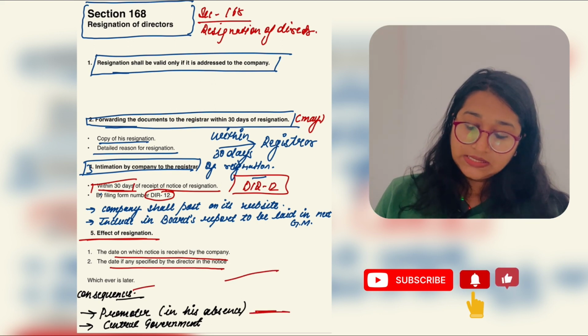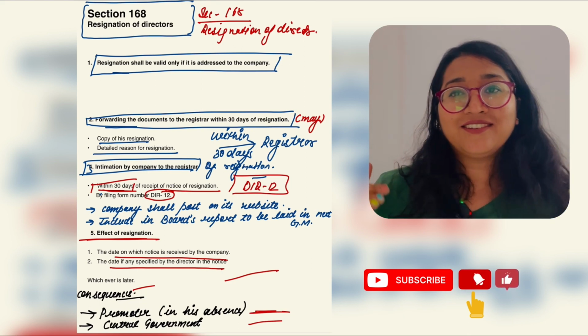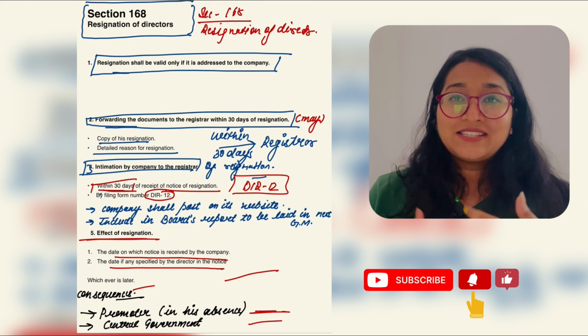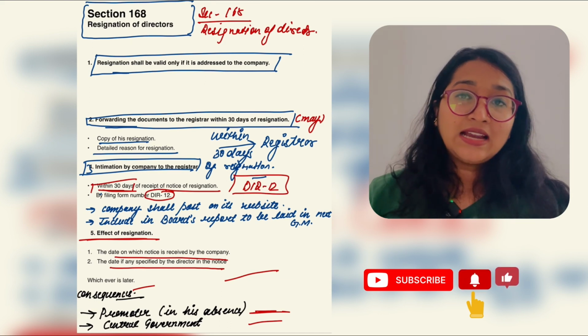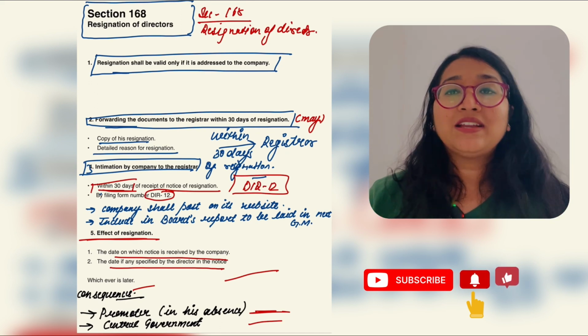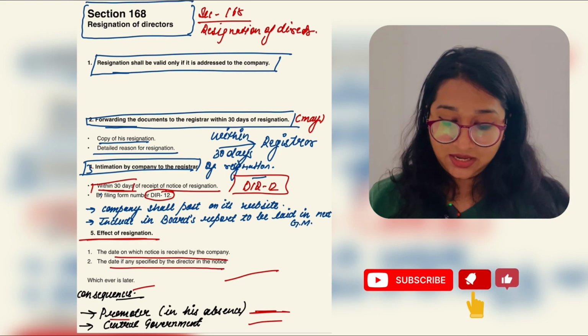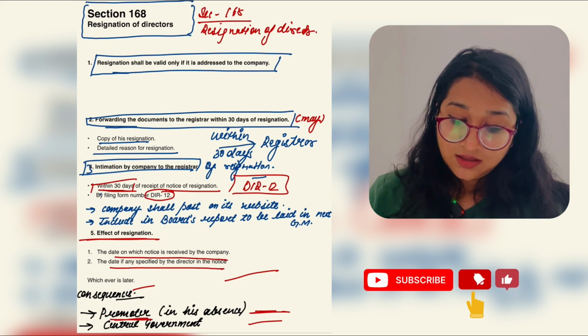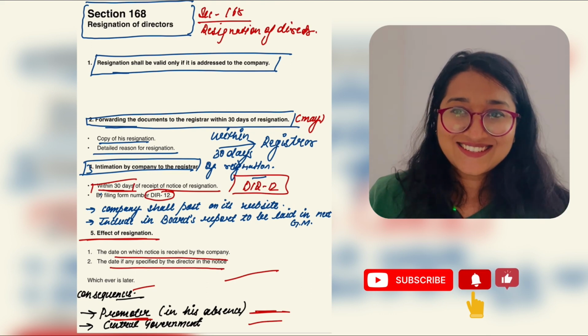And consequences, what if all the directors resign? In that case, what about the directors? Would there be any director in the company? No. Then who is going to appoint the directors? The promoter is going to appoint, right?